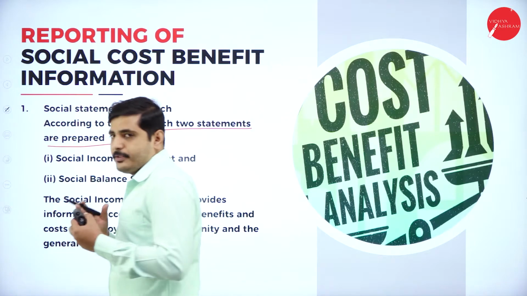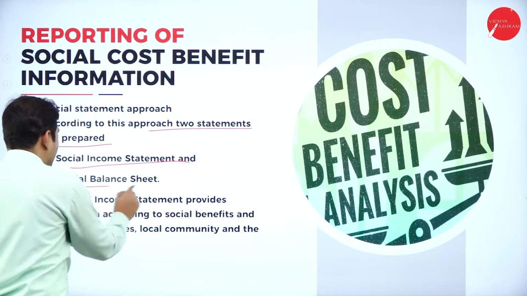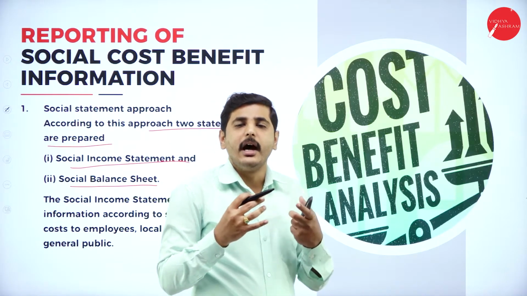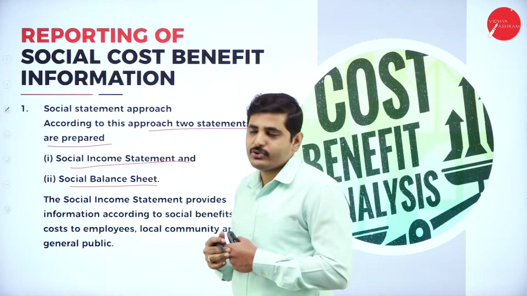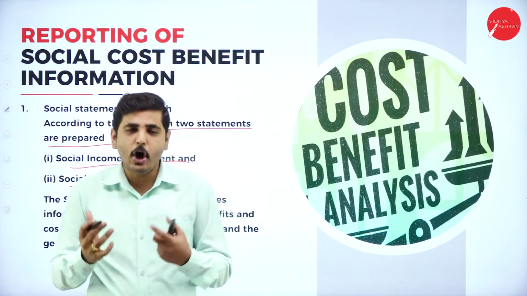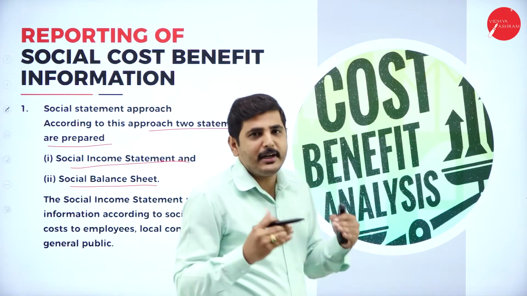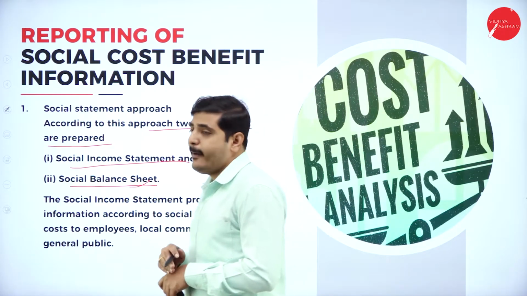We have to prepare some statements like social income statement and social balance sheet. So we have to prepare the social income statement in order to identify gross loss or gross profit on the society, and also we have to calculate what the actual asset is. So how much we have taken from the society, how much we render to society. Ultimately, it should be equal. So that we should prepare the social balance sheet.